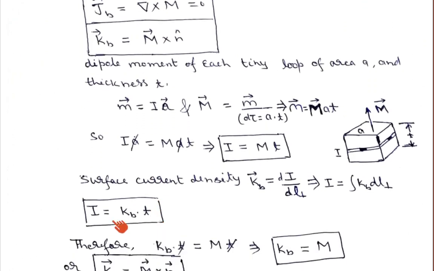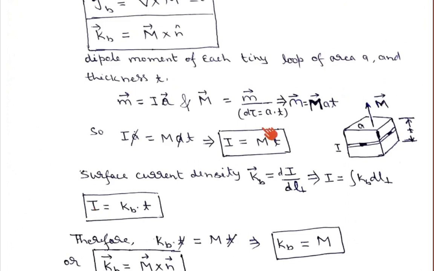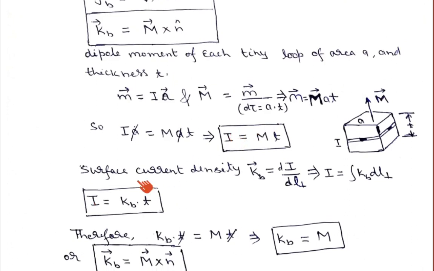If we equate these two currents, magnetization into T and surface current density into T, the T and T cancel out. That means the surface bound current density Kb can be written as the magnetization M of that particular material.